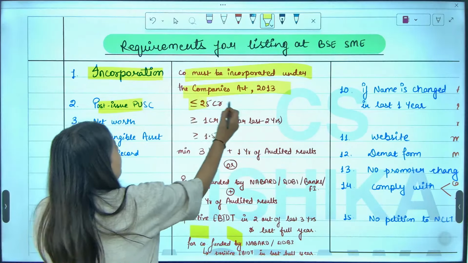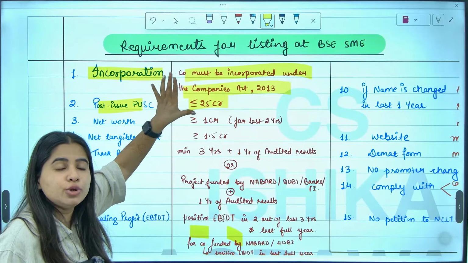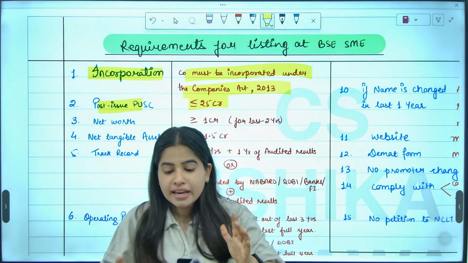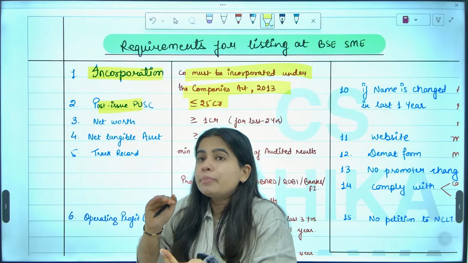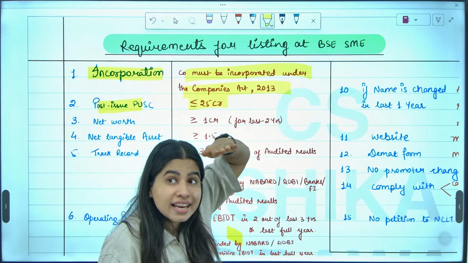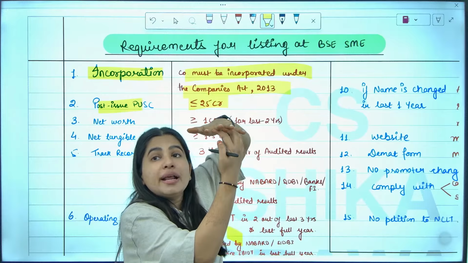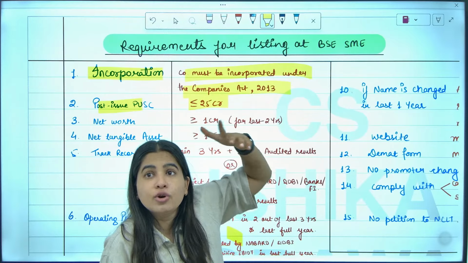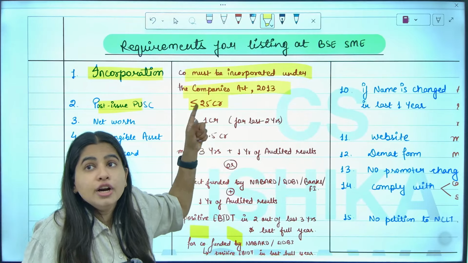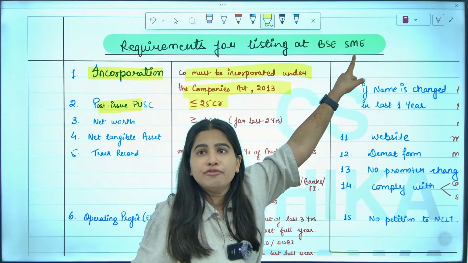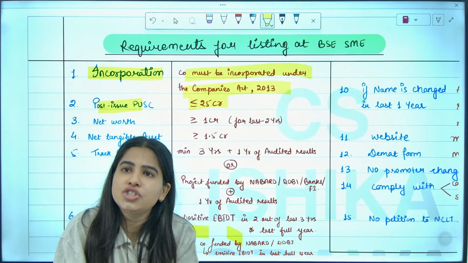Secondly, your paid up capital should be less than or equal to 25 crore. It means you should be a small company, with a ceiling limit of 25 crore. Then only you will be eligible to get listed on the SME platform.